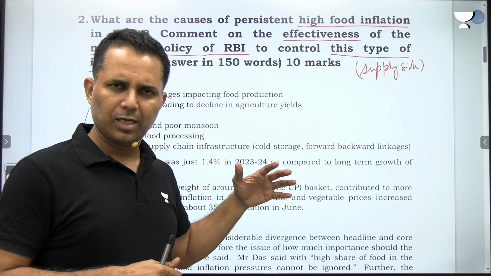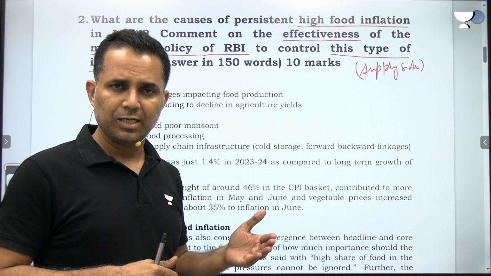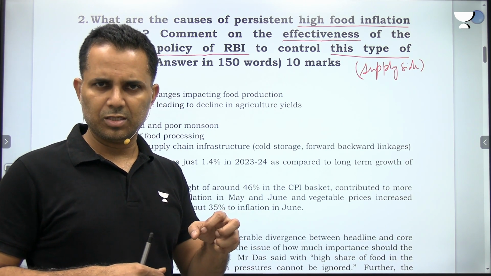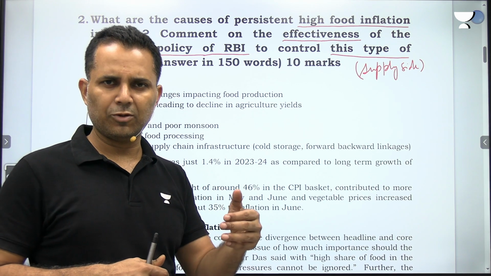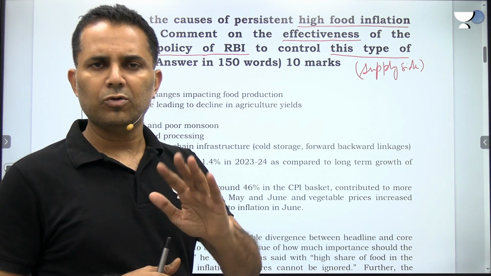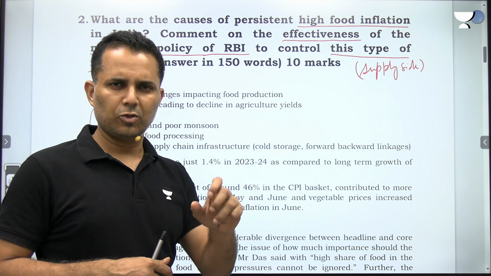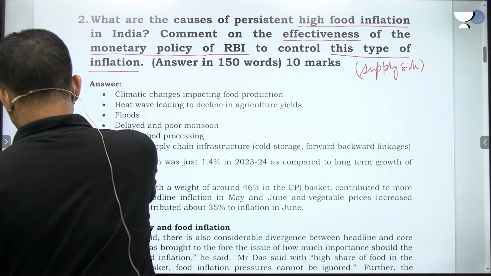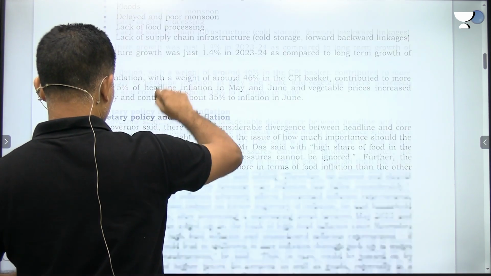So in conclusion, you can write that in the last few months, food inflation has come down, and because of that, the overall CPI combined target has come down to around 3.5%. So you should also tell the data if you are aware. Fine. Let's next move to the next question.